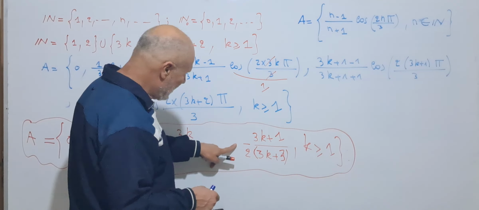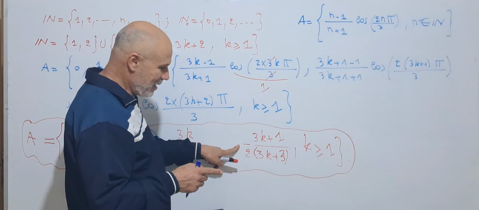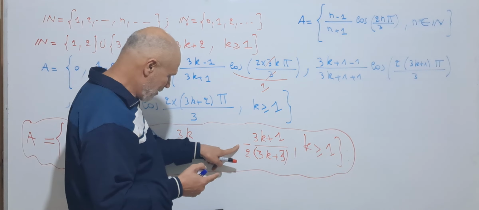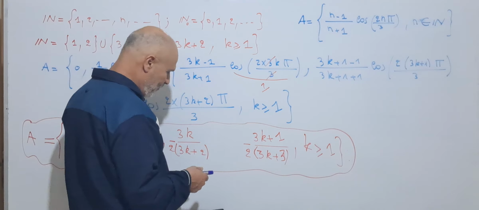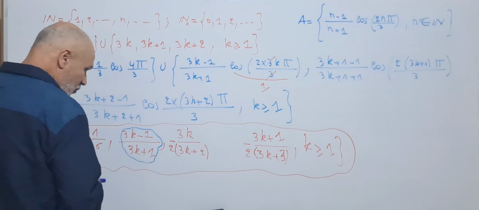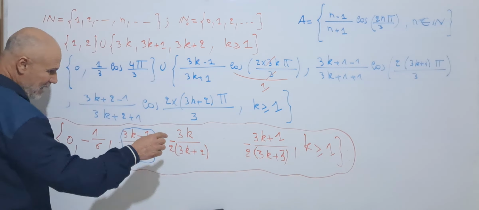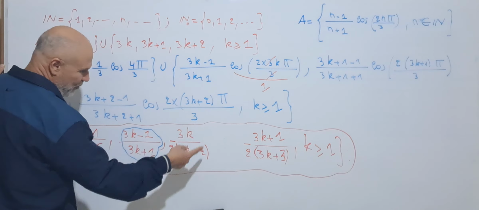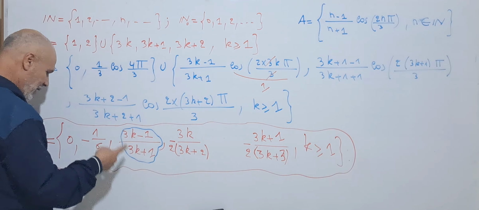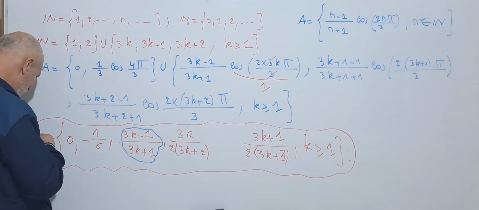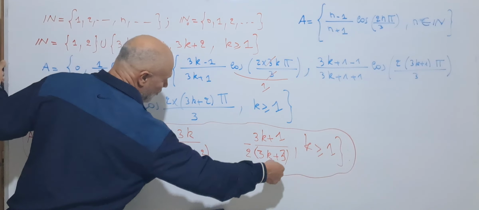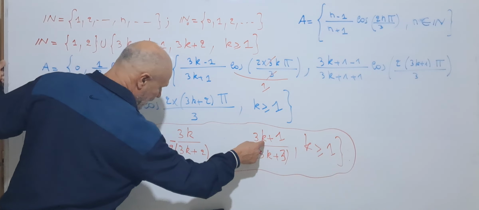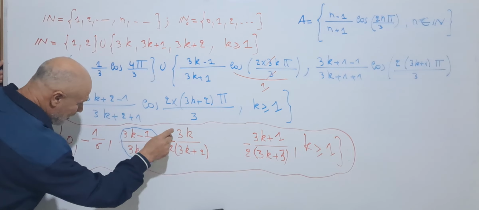And this is a decreasing sequence, and the limit is minus 1/2. But this one is less than this one, which means that the infimum of this set will be defined by the last one, because this one is less than this one.